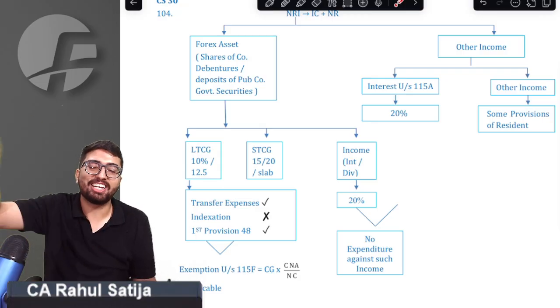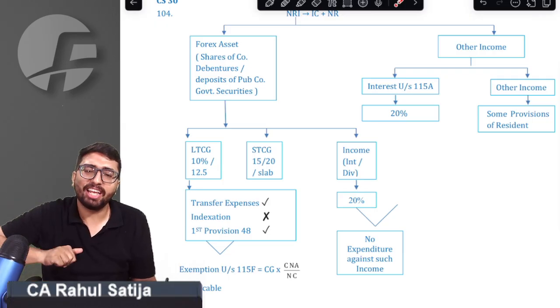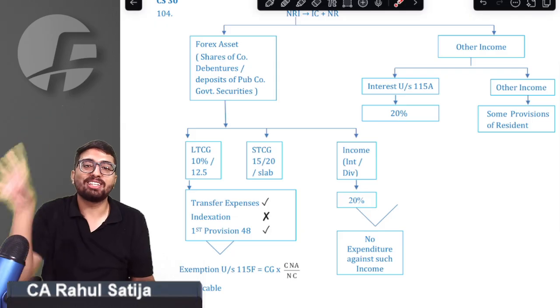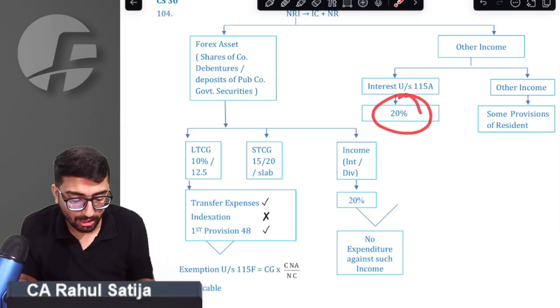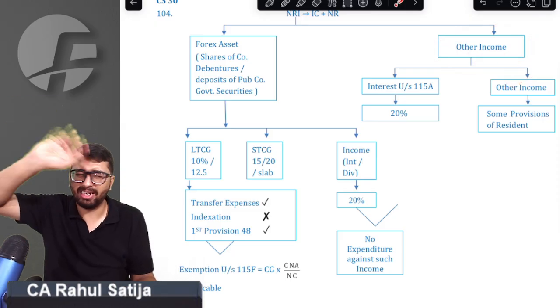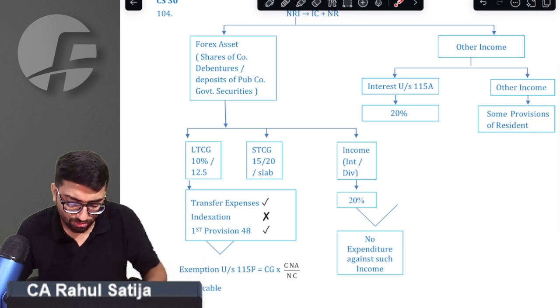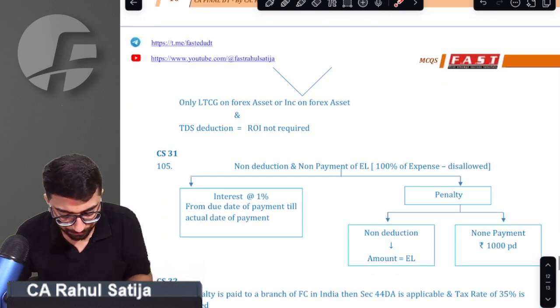If foreign currency comes to India and he is investing in debentures of a private limited company, 115A is applicable. So in that case, the 20% tax rate would apply. We got that point. And whatever the other incomes are, such as rental income, capital income, or other income, that shall be taxed as per the regular provisions you have studied.